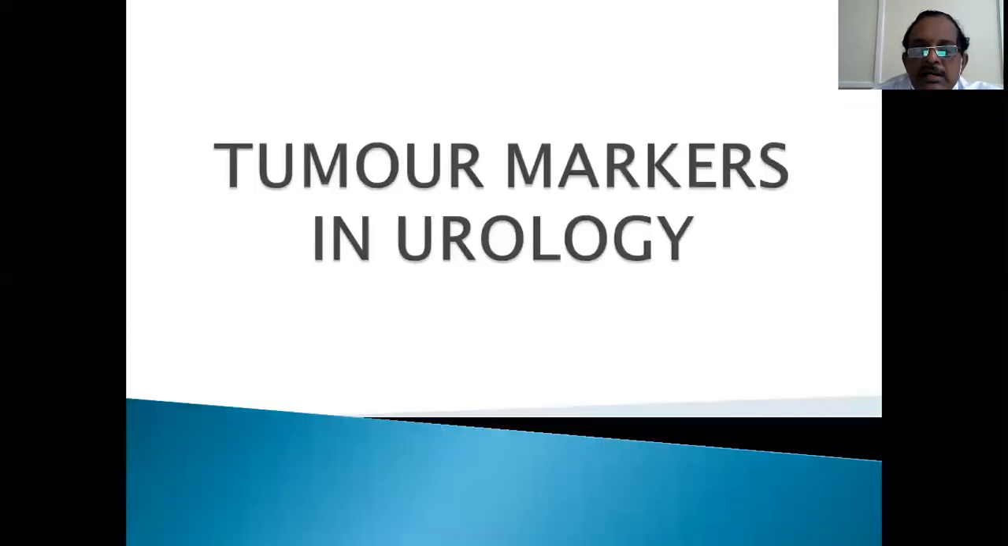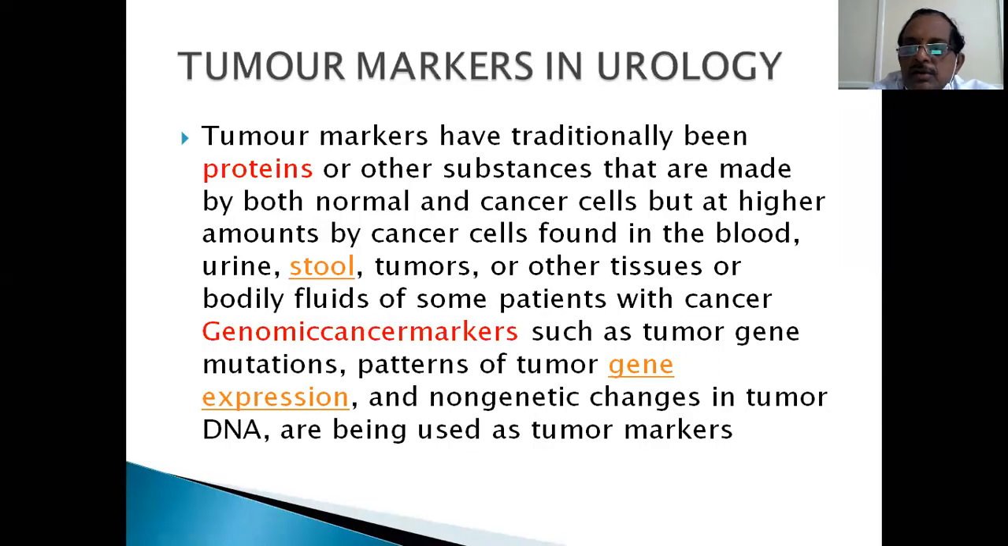So the last thing which you may see is tumor markers. There are certain tumor markers. I've been told that you have already covered tumor markers in the general surgical examination, general topics. So it needs to be done only for urological cases. Tumor markers have traditionally been proteins or other substances that are made by both normal and cancer cells. These things are produced both by normal and cancer cells, but at a higher level by the cancer cells.